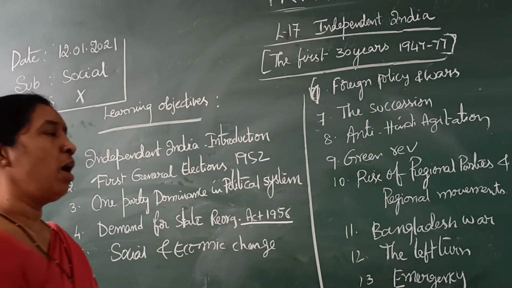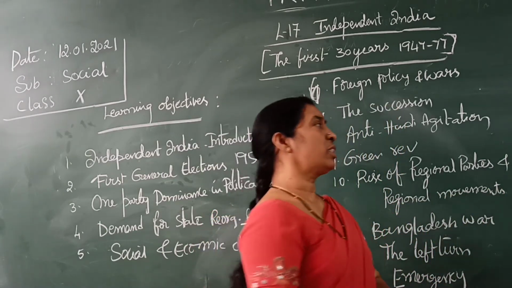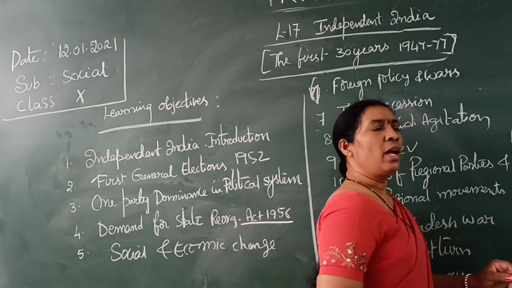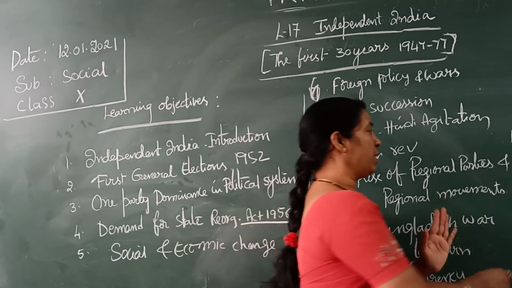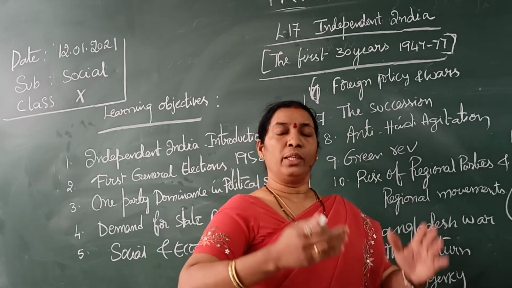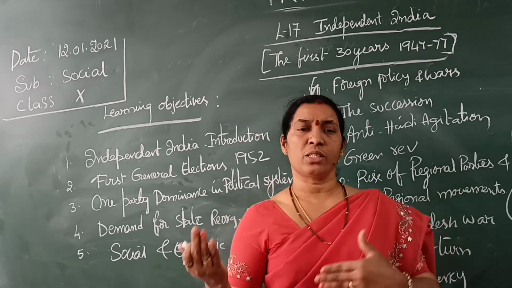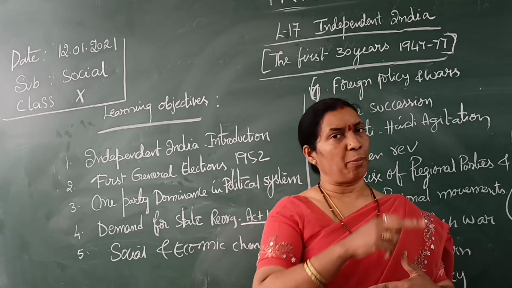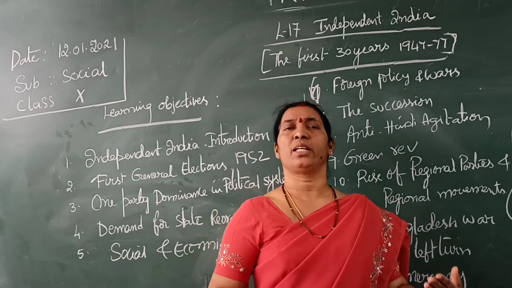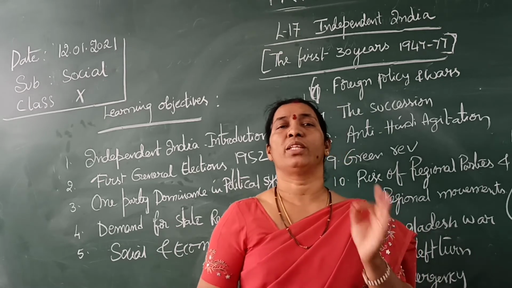Even Jawaharlal Nehru set up a planning commission in 1951, and from 1952 onwards it was implemented. How was it implemented? Every 5 years there was one plan. That means they made a timetable for the country. First of all, after the departure of the Britishers, our development was completely zero. Even though India is an agricultural country, millions of people died of starvation during the Britishers' time.